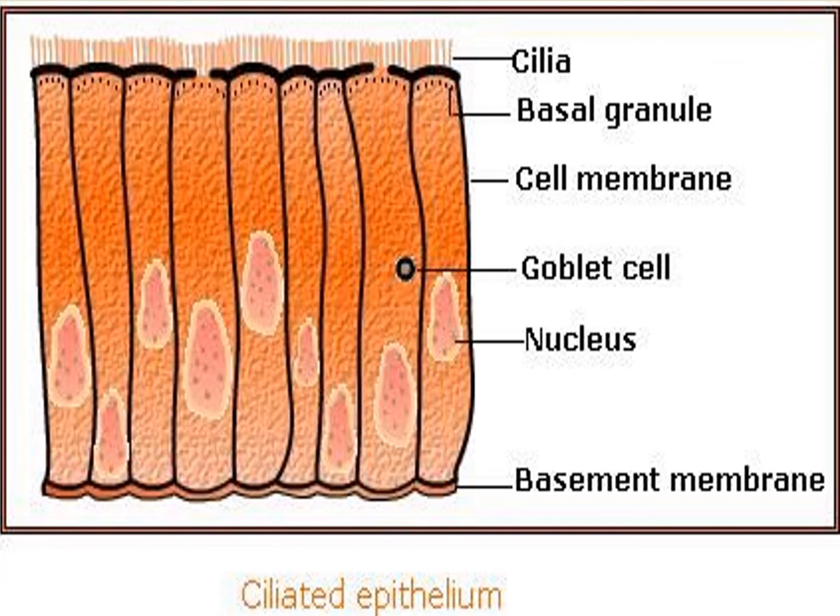Ciliated epithelium. Certain columnar cells bear numerous delicate hair-like outgrowths called cilia. See the picture, cilia is present, so it is ciliated epithelium.